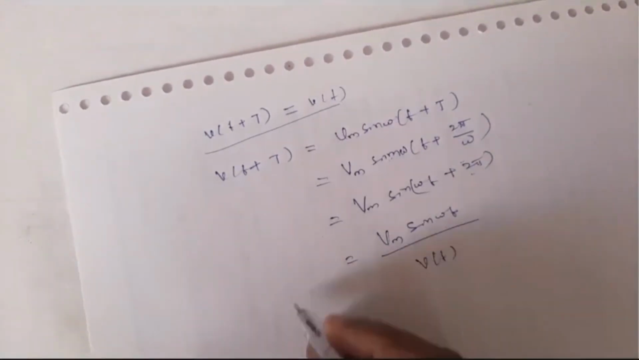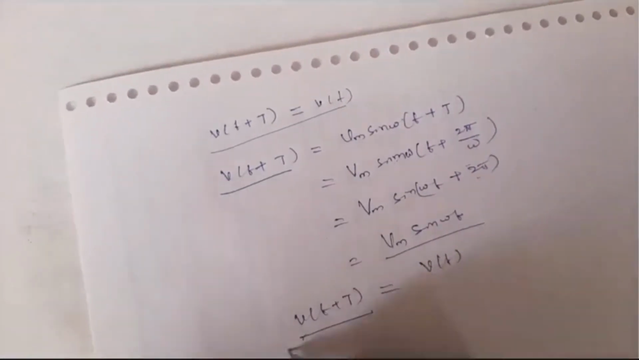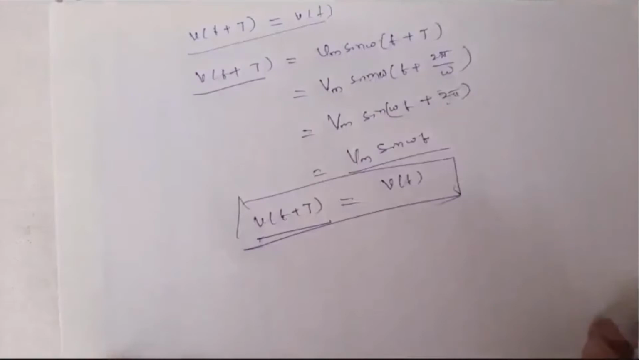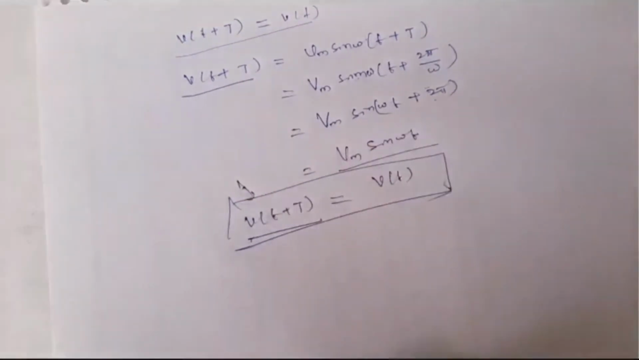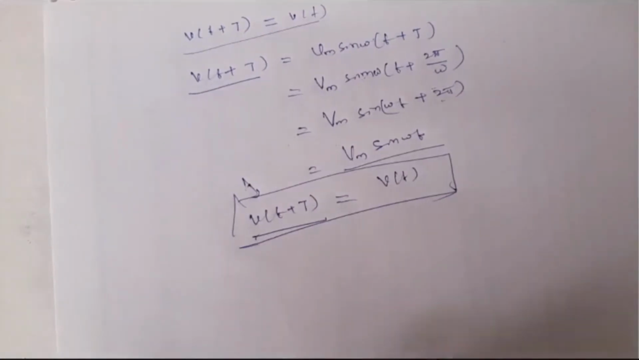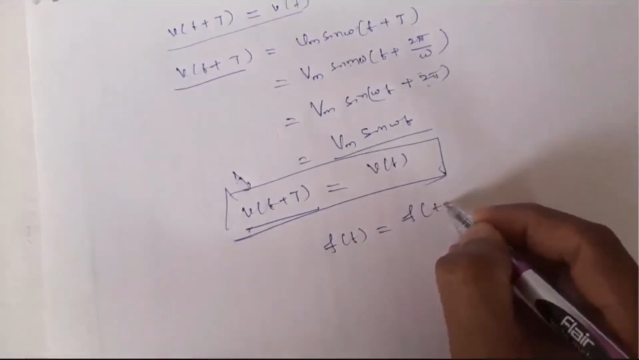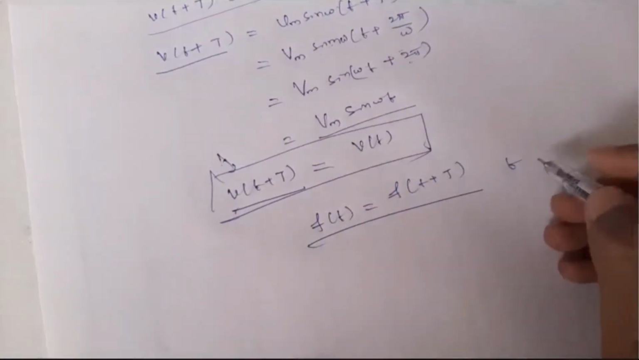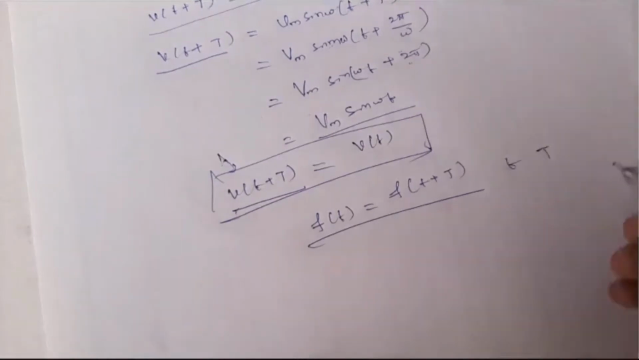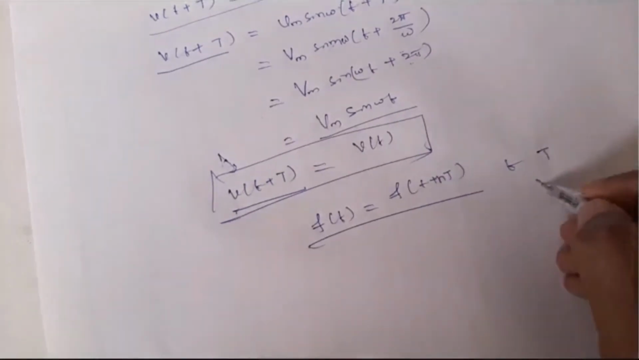And what is this? V of t plus T. This we call a periodic signal. A periodic signal is one that satisfies this rule. So in general, if I write f of t is equal to f of t plus T, it should satisfy this for all t, and for some nT, for all n, where n is an integer.